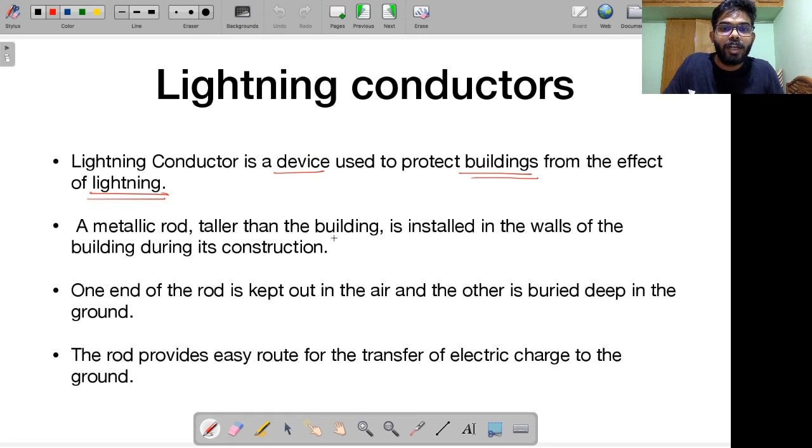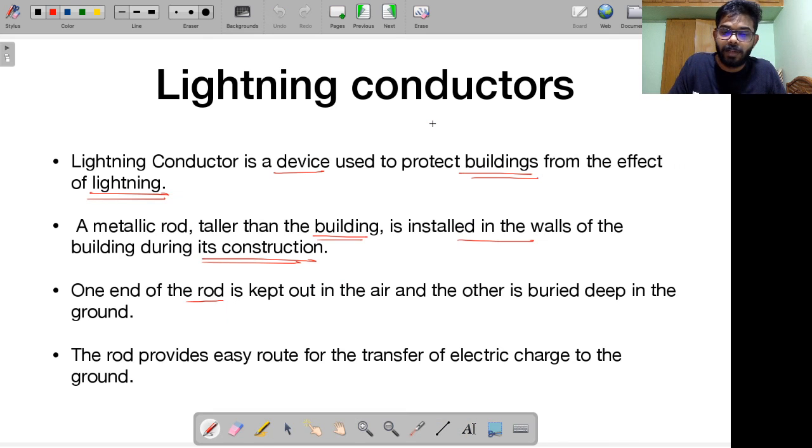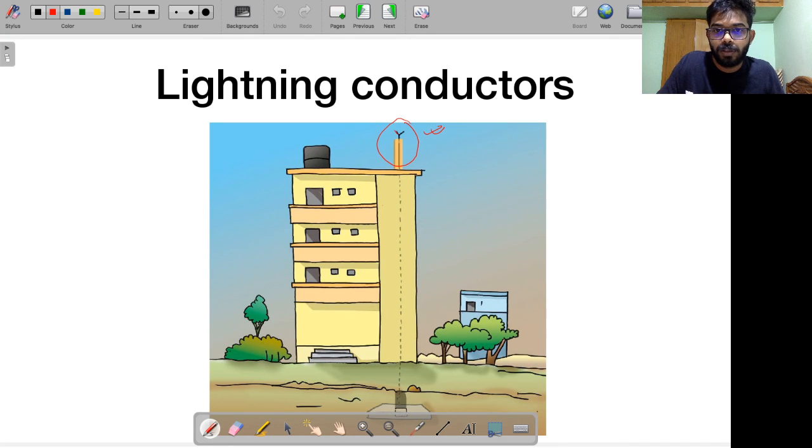A metallic rod that is usually taller than the building is installed in the walls of the building during its construction, right? This is installed even during the time of construction itself. You will see that one end of the rod is kept out in the air. As you can see, this end is actually the tallest part in the building, and the other one is kept buried deep in the ground. This is the process of grounding, right?